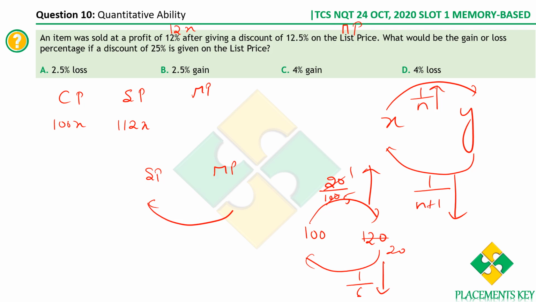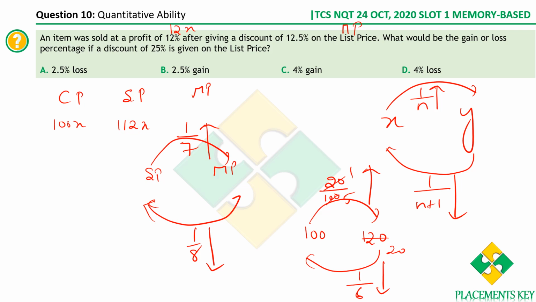So there is a decrease of 1 by 8 from mark price to selling price. Therefore, what should be the increase from selling price to mark price? We have seen the decrement is 1 by n plus 1. If the decrease is 1 by 6, the increase will be 1 by 5. Got it, right? So since the decrease is 1 by 8, the increase from selling price to mark price has to be 1 by 7. So just increase 1 by 7 on it.